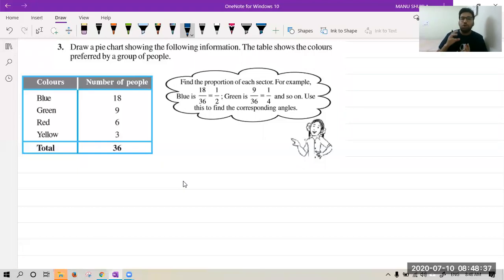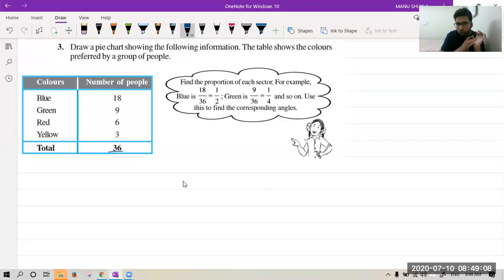Now see, draw a pie chart. It is not difficult. The table shows this: we have 36 people, out of which they have some color preferences. 18 prefer blue, 9 prefer green, 6 prefer red, 3 prefer yellow. Now tell me, to draw a pie chart, what will you compare first?